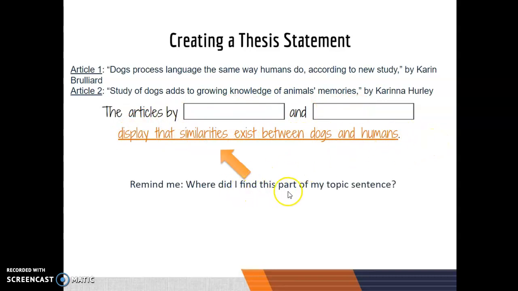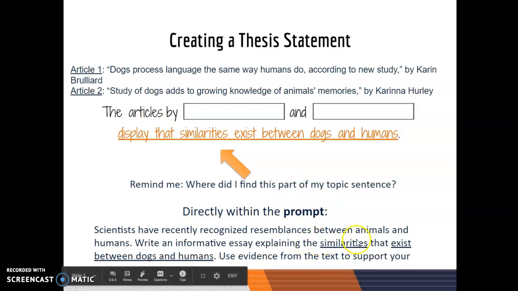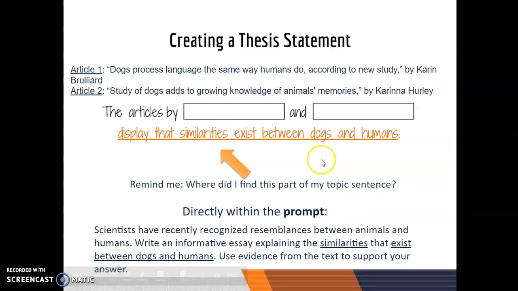Now, where did I find this part of my topic sentence? This part right here. Directly within the prompt. That's right. It says similarities that exist between dogs and humans. That is the main thing it's asking us to explain. So that is where we are finding our thesis statement.